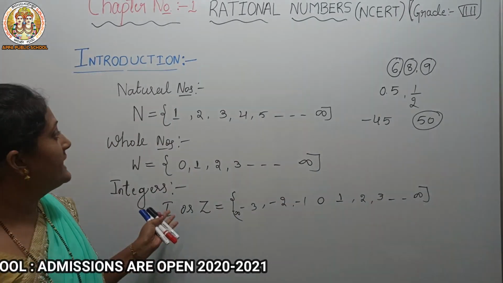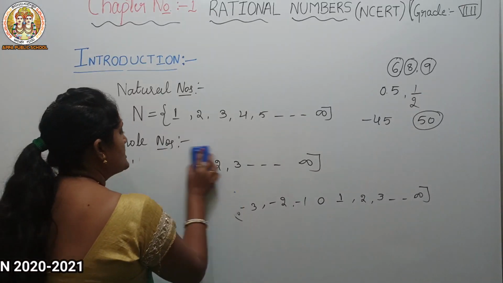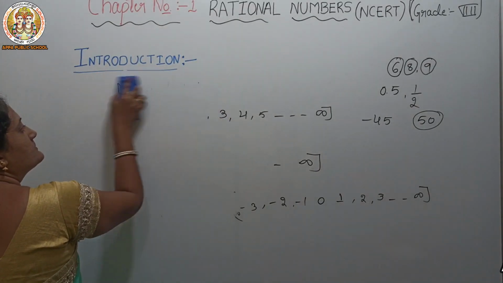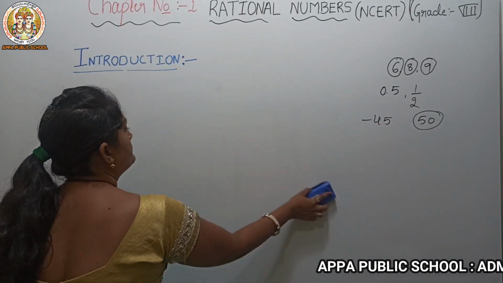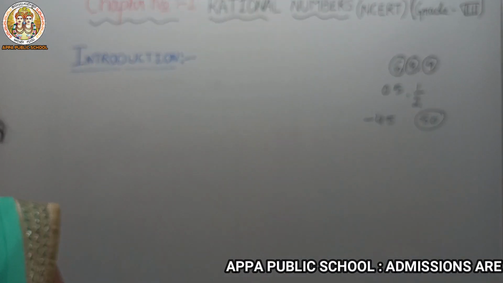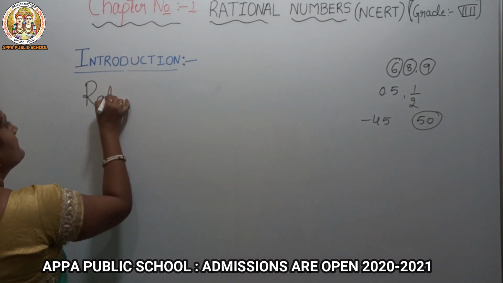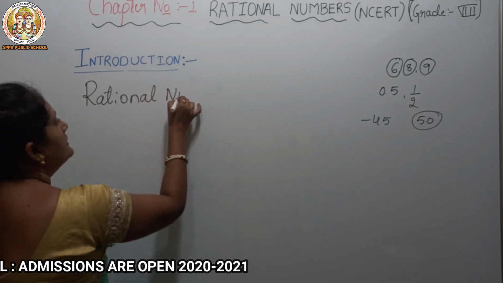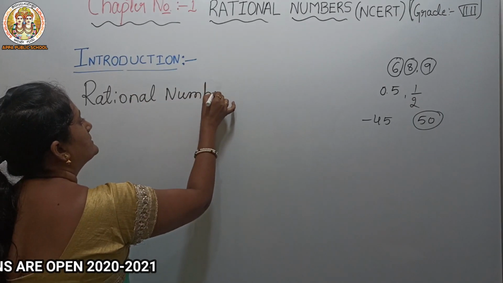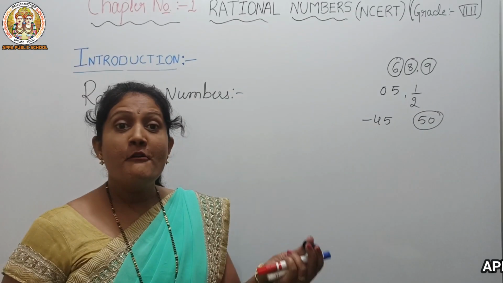Now we'll go for rational numbers. What exactly is a rational number? Rational numbers are numbers which can be written in the form of p by q.